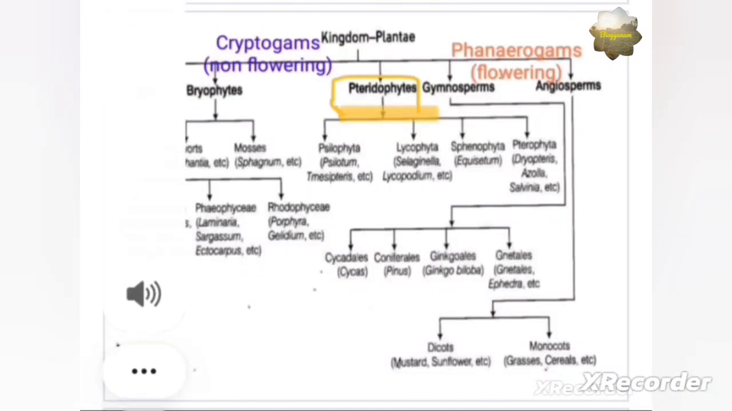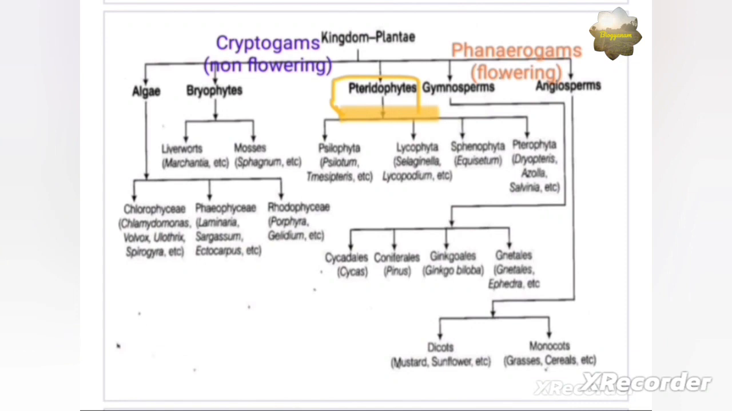Today we are going to talk about pteridophytes. Under the plant kingdom, as we can see, it is divided into the following types of plants: algae, bryophyta, fungi could also be there, pteridophyta, gymnosperms and angiosperms. Among these, we can classify them under cryptogams and phanerogams.